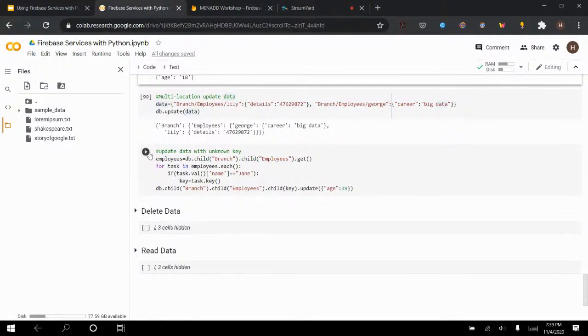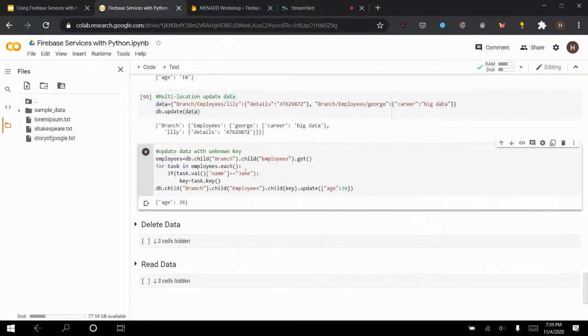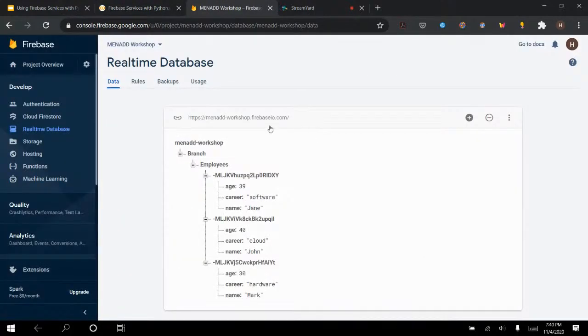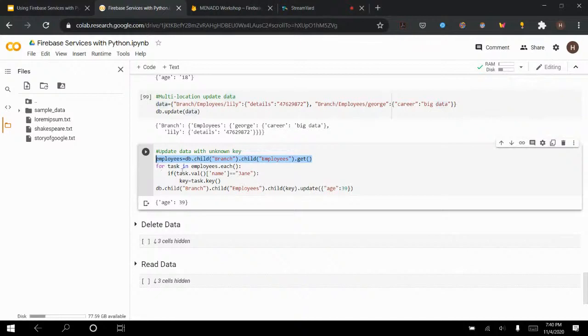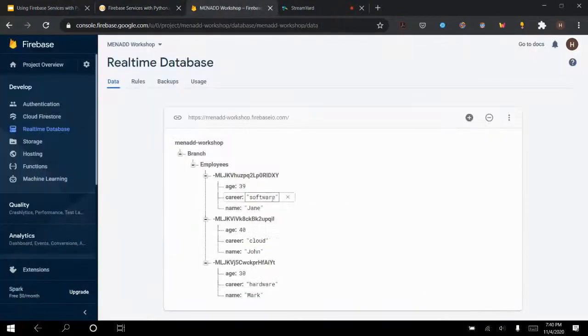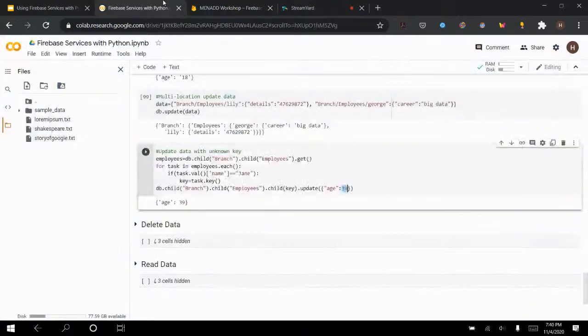Well, simply, very easy. I will run this and I will tell you. I get db.child(branch).child(employees).get(), meaning I just got all the children of employees. Then for each of these, employees.each, if the name is Jane, I want to update her age to 39. So now Jane, her age is now 39.